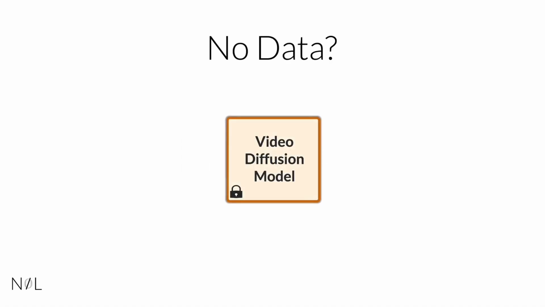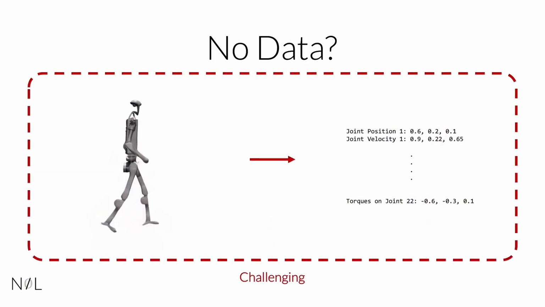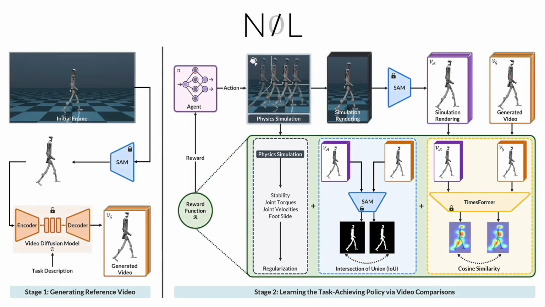Our key insight is to leverage video diffusion models to generate expert reference videos on demand and learn 3D motor skills directly from them. These models can produce visually plausible videos of a wide range of motions, from humans to ants. Yet, learning 3D motor skills from 2D videos presents its own challenges. First, extracting 3D information from 2D videos isn't trivial. Second, state-of-the-art imitation learning frameworks rely on adversarial pipelines, which require high-quality 3D data. NIL overcomes these challenges by combining pre-trained video diffusion models with a novel discriminator-free imitation learning framework.